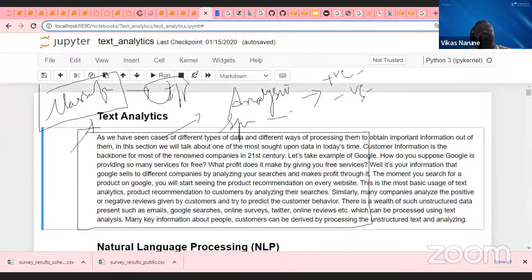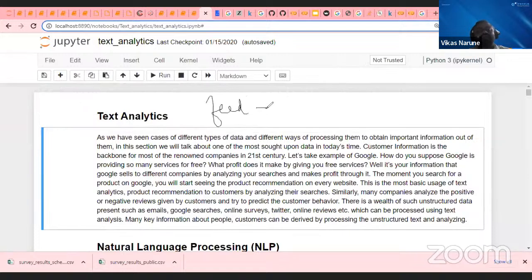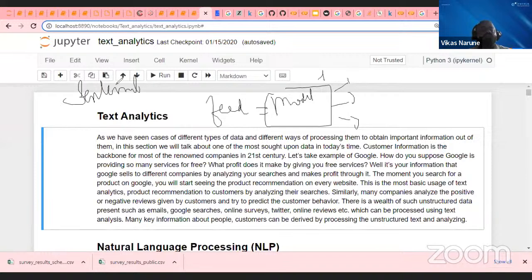Once I do the pre-processing, it can be fed to my model, and my model can give me a prediction whether this is a positive or negative speech. I can do sentiment analysis, or speech recognition, or emotion analysis, whether these emotions are joyful, disgust, angry, happy, or calm. This is the kind of text task I am going to do here.